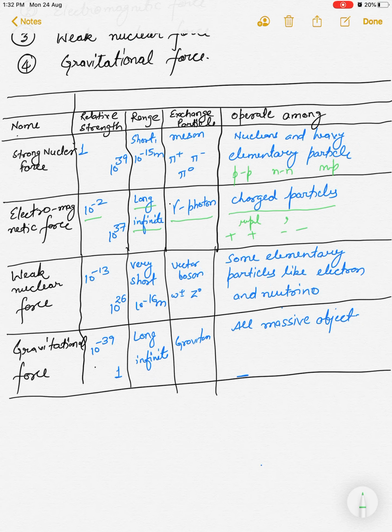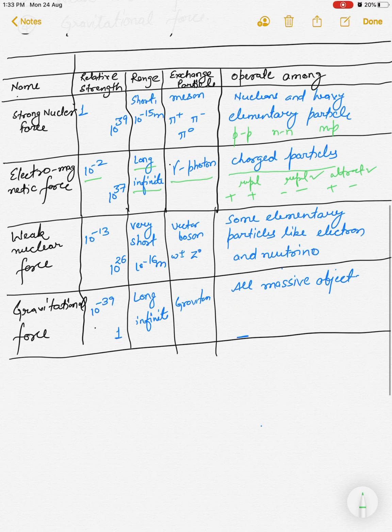If it's negative, then they will also repel, and if you have positive and negative, then that attracts. So this electromagnetic force could be repulsive as well as attractive. Opposites attract, like charges repel.